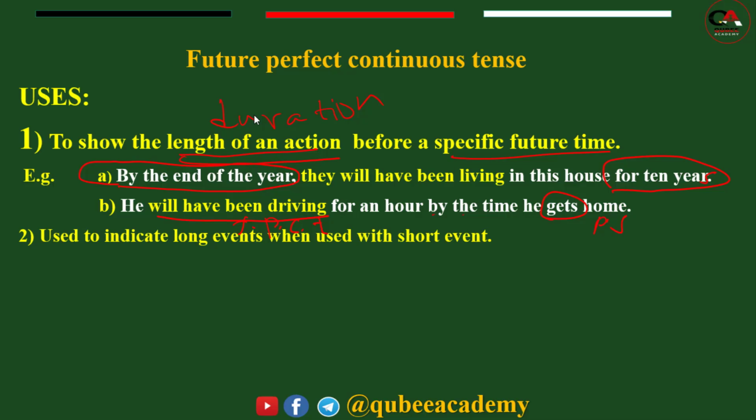The second use of future perfect continuous tense is to indicate a long event when used with a short event. When there are two events in that sentence, one event is long and the other is short. We use future perfect continuous tense for the long event and simple present for the short event.